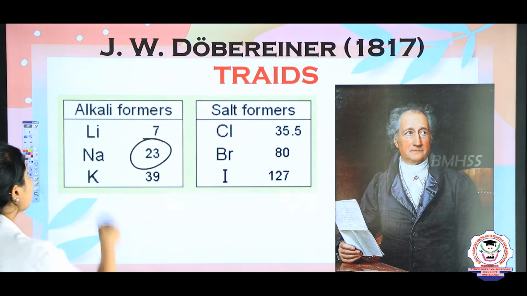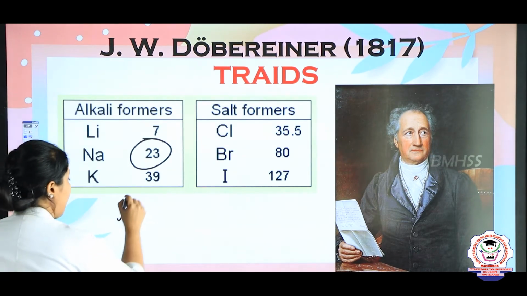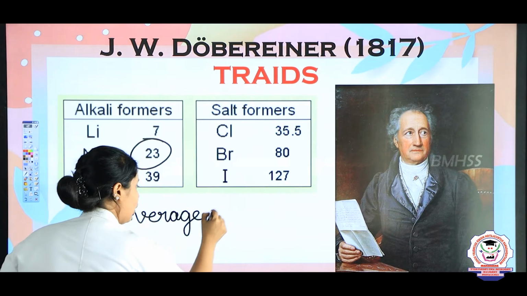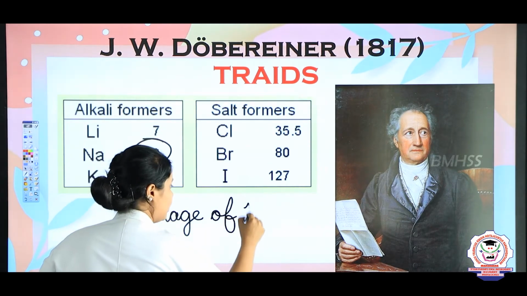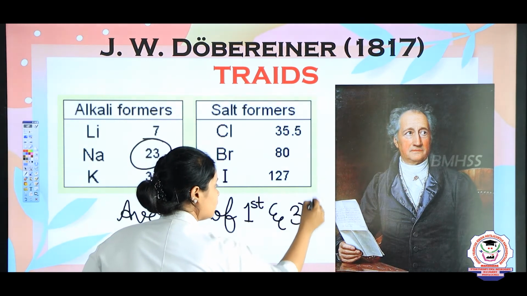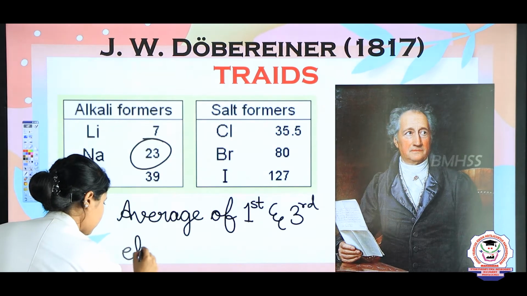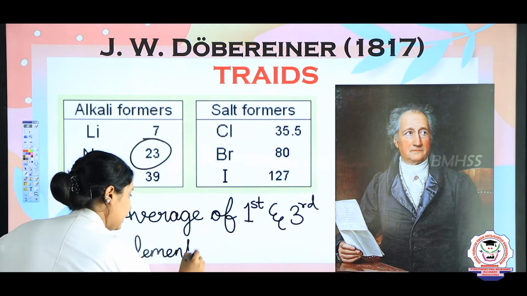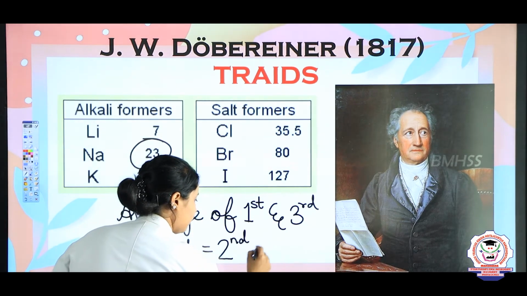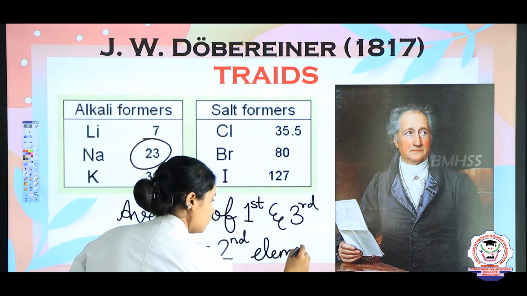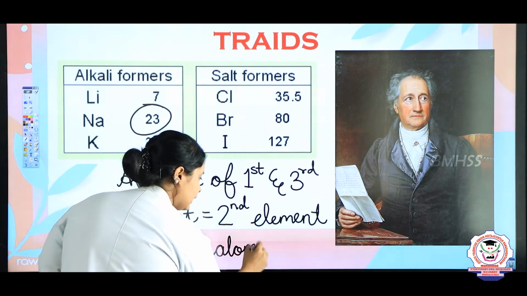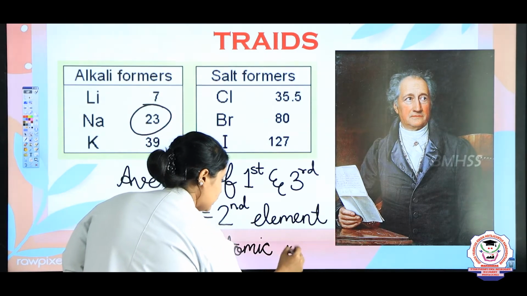So whenever you take the average of the first and third element, it gives the value of the second element's atomic number, or you can also call it atomic mass.